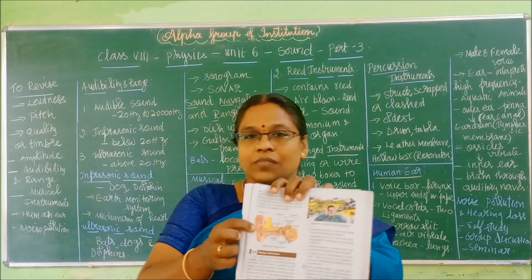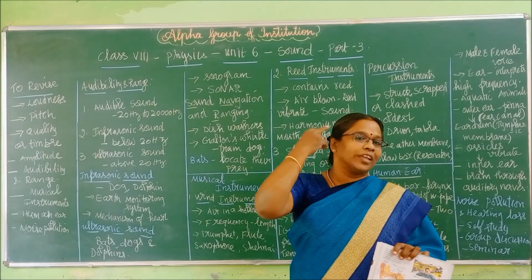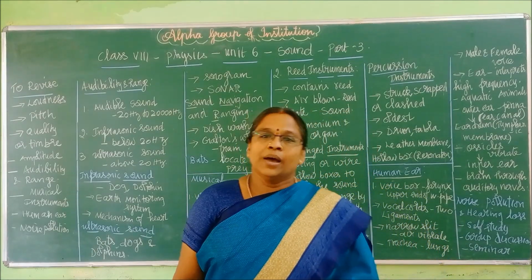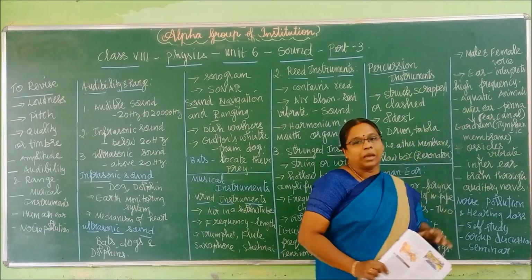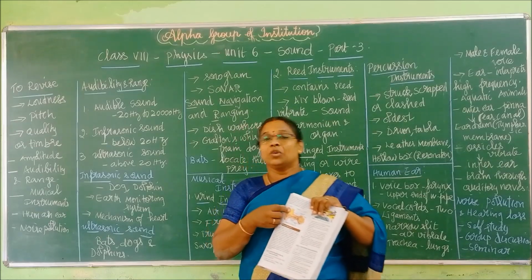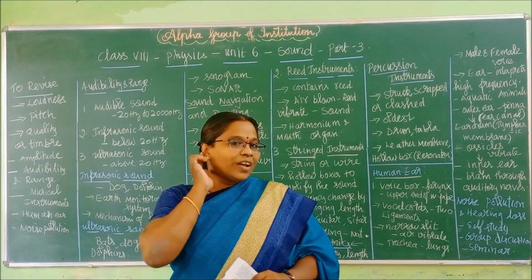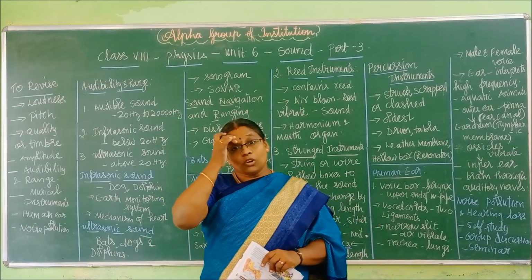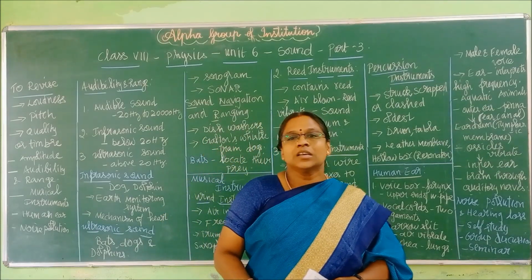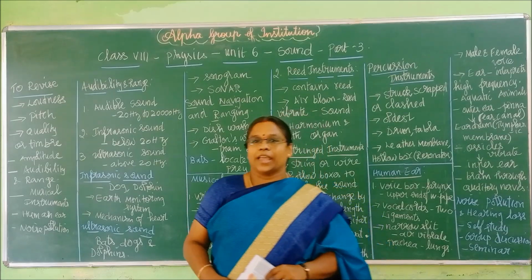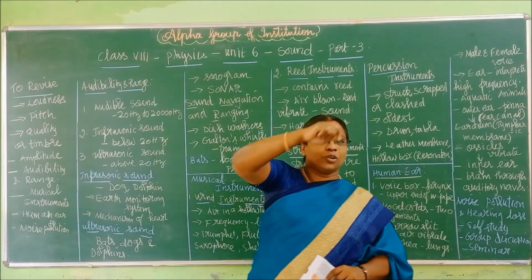So this is the outer ear we have. This outer structure, what we can see outside, is called the pinna. Pinna. Right. Here we have the outer ear with the pinna. In the book it is given in one order; I will say it in an understandable order. First, what structure you are seeing outside. Now you don't see the book, listen to the video. This outer structure of the ear is called what? Pinna.